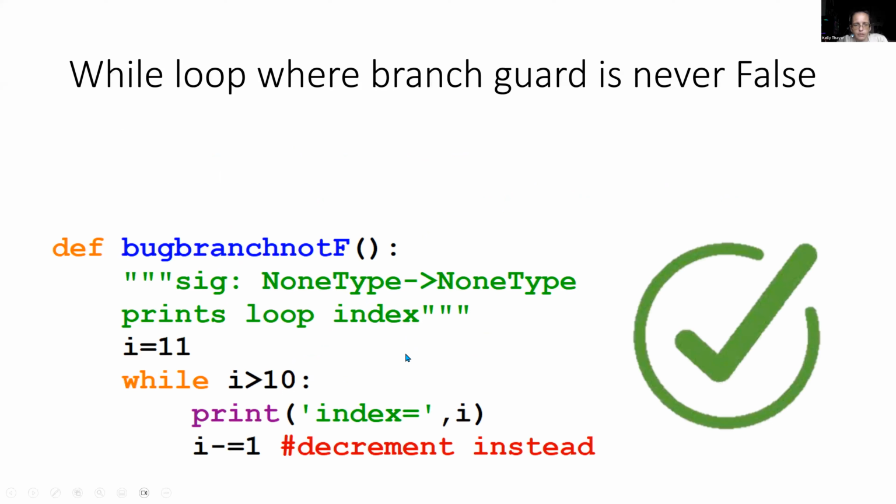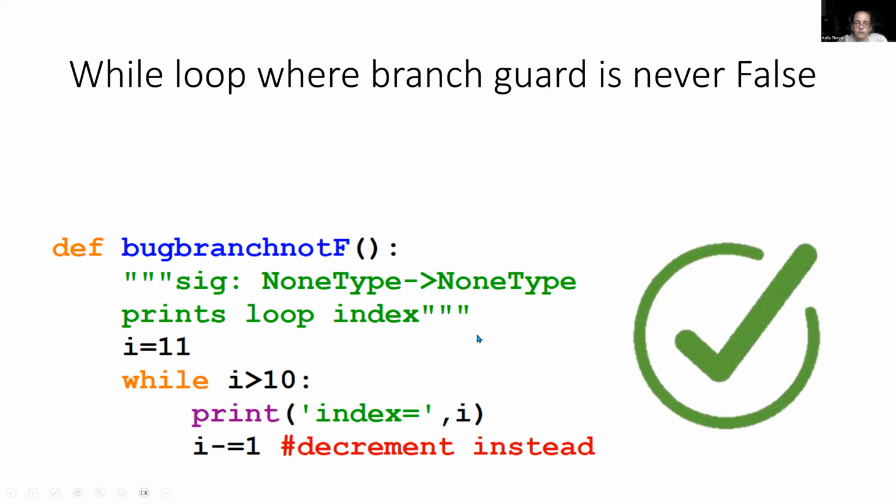So here's something that we could do. We could say i equals 11, while i is greater than 10, print the index, and then we can decrement instead. So now 11 will come down to 10, and i being 10 is not greater than 10, so that becomes false. So there's a way for this loop to stop.